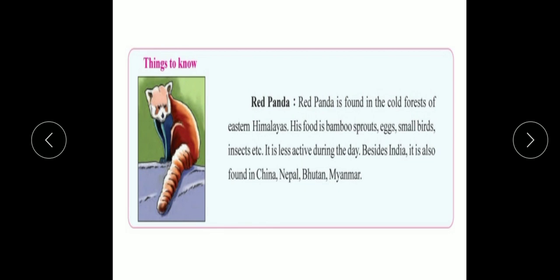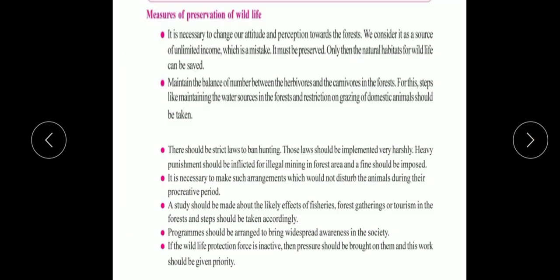It is said that the red panda is less active during the day. The meaning of less active is unenergetic and lazy, meaning it does not work during the day. Whatever activeness it has is during the night time. Besides India, the red panda is also found in China, Nepal, Bhutan, and Myanmar. So this was just a thing to know about the red panda.